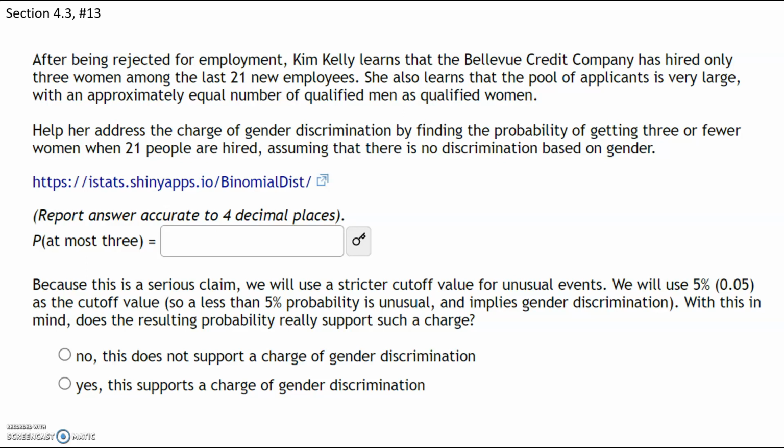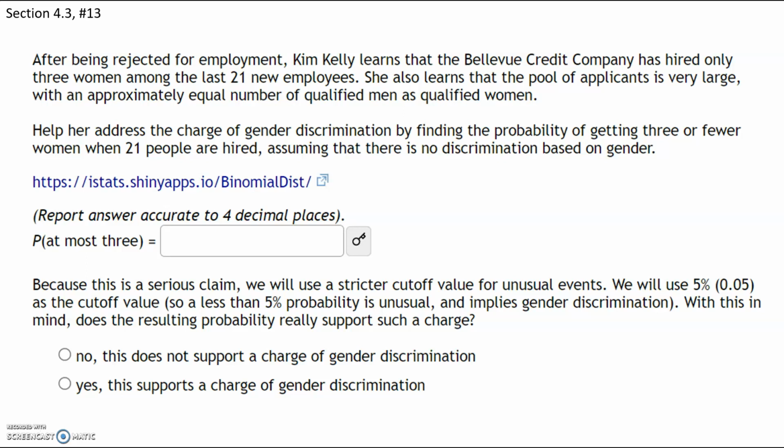So she learns that the pool of applicants is very large, with an approximately equal number of qualified men as women. So theoretically, because we have an equal number of qualified men and women, the probability of hiring a woman is 0.50. It should be 50-50. Okay, so help her address the charge of gender discrimination by finding the probability of getting 3 or fewer women when 21 are hired.